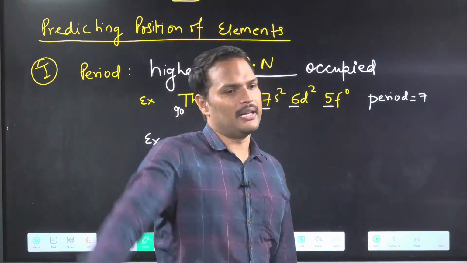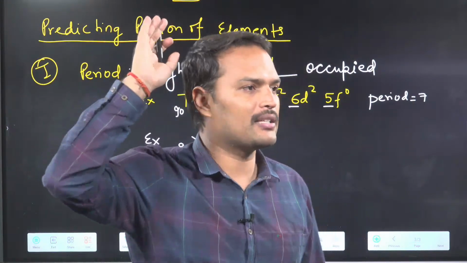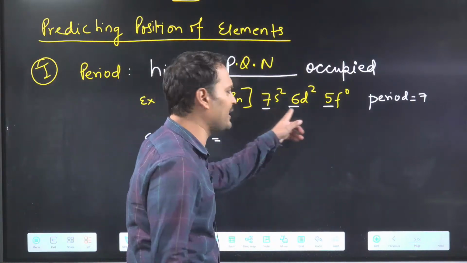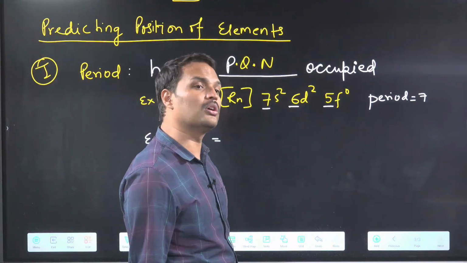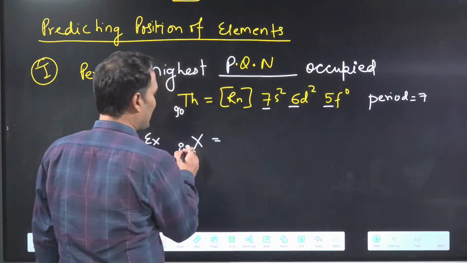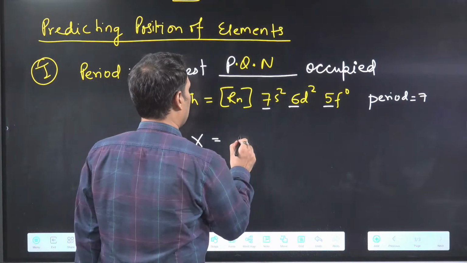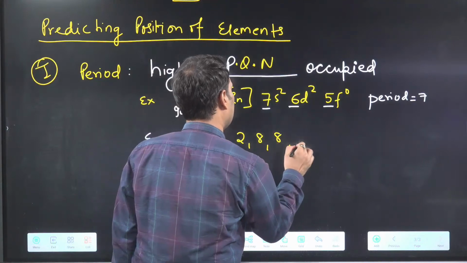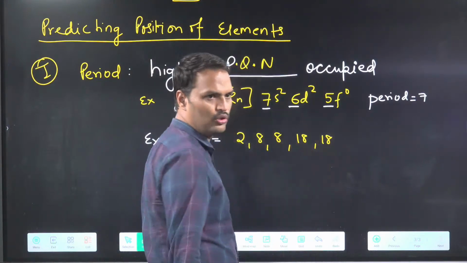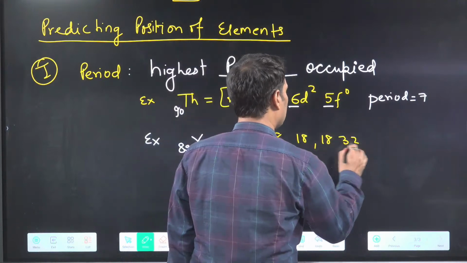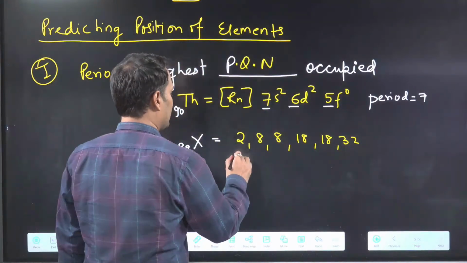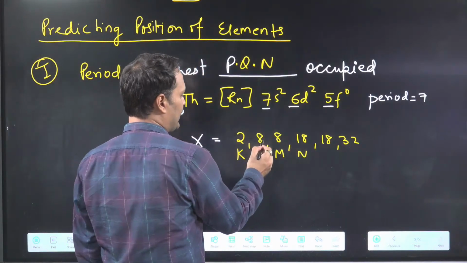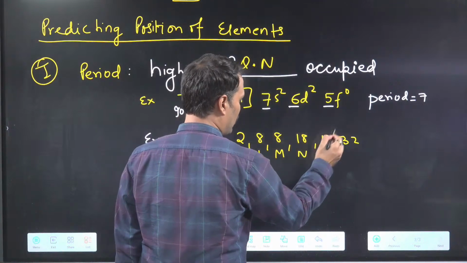No problem. Remember your childhood, 9th and 10th class, what you were doing there? You were writing configuration there also, but not like this. Do you remember how you wrote configuration in class 9? If I have 89, you were writing like this. Sir, configuration, I can write. How? 2, 8, 8, 18, 18, 32. Then you were saying, sir, this is K shell, this is L, M, N, first orbit, second orbit, third orbit, fourth orbit, fifth orbit, sixth orbit.